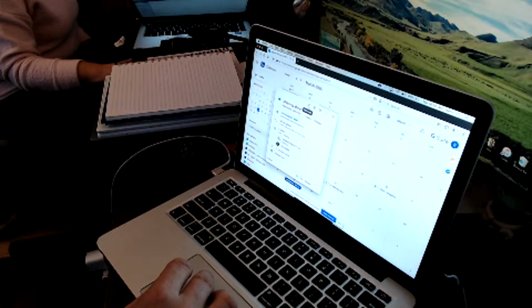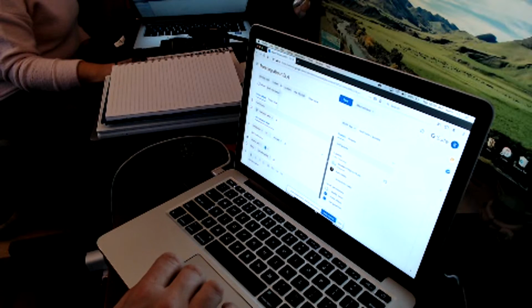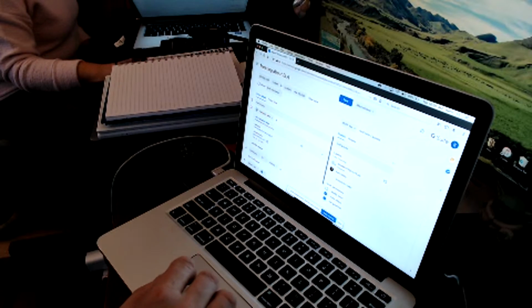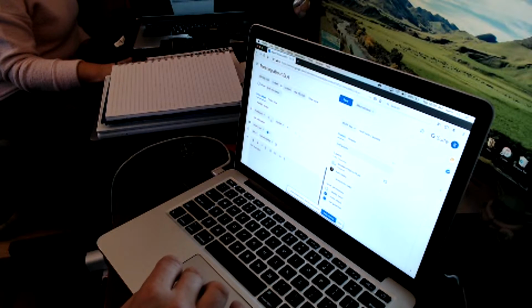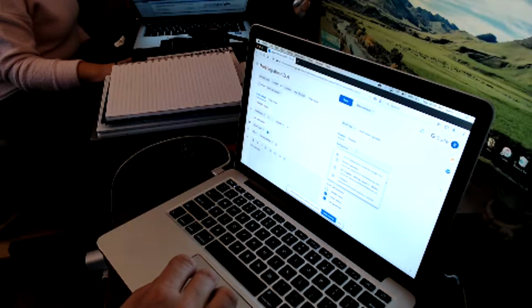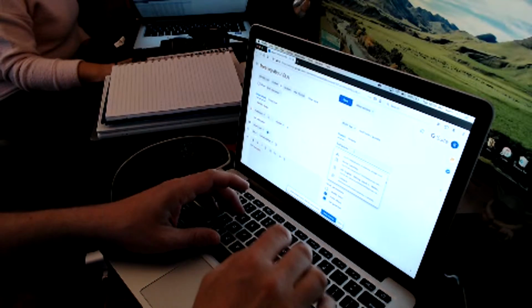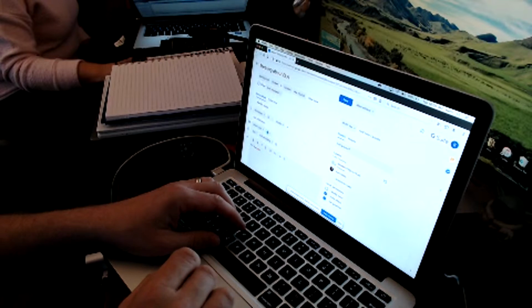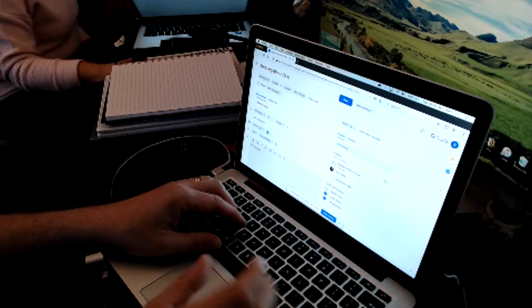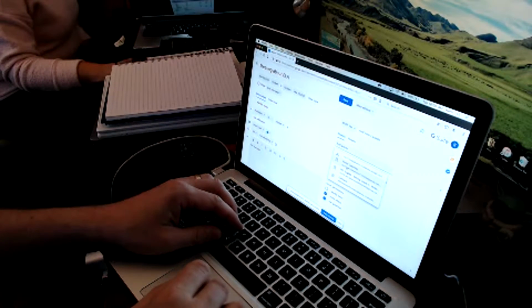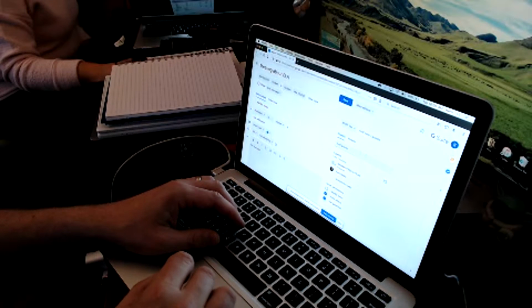So I'm going to click this little pencil here to edit it. Some more details here. One, in the Meet here, if I want them to get a notification, if I want to add a whole group, let's say I want to add my classroom, I might make a group of my classroom's email addresses, and I could put that in there, and they would all come at once. So that entire group would come in once.